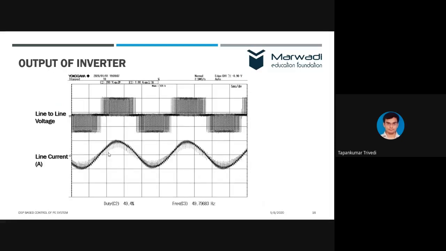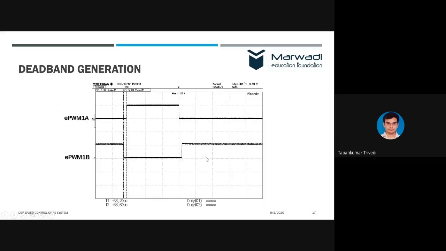And with this, the output of inverter will look like this, where the upper trace is showing line-to-line voltage, and the lower one is showing the line current. And with sine PWM, we are able to generate a nearly sinusoidal output current, right? Of course, there will be some noise here. And yes, there is another feature this controller provides,